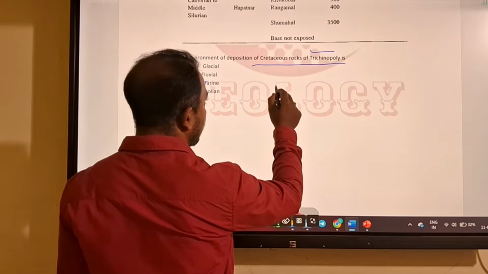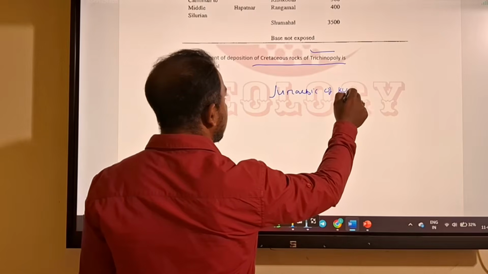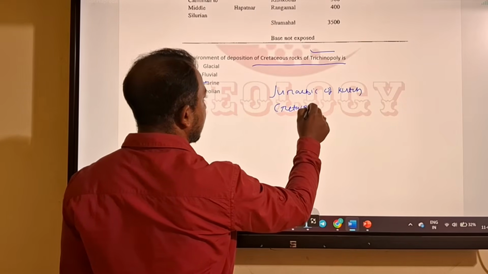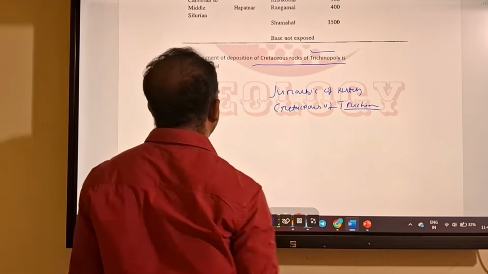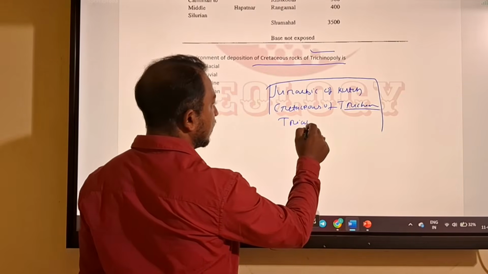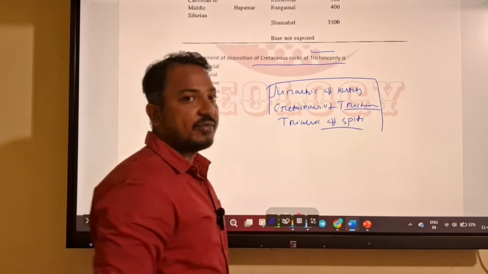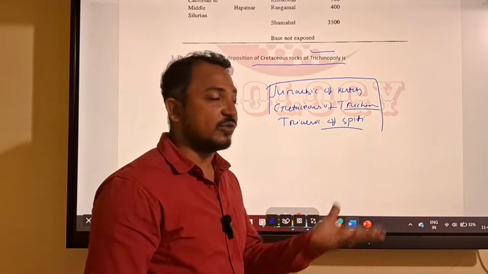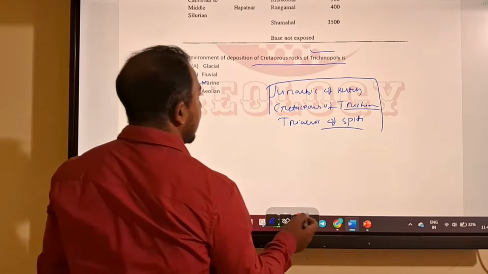So remember, Jurassic of Kutch, then Cretaceous of Tiruchirappalli, all are your marine. And then Triassic of Spiti, all are marine. So because of this marine condition, you will get abundant fossil content here. In Kutch, Tiruchirappalli, in Spiti, you all get abundant fossil content. So our answer will be marine.